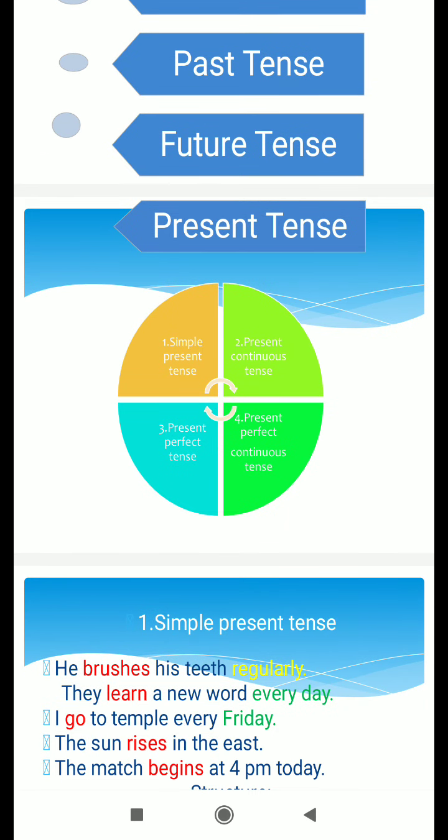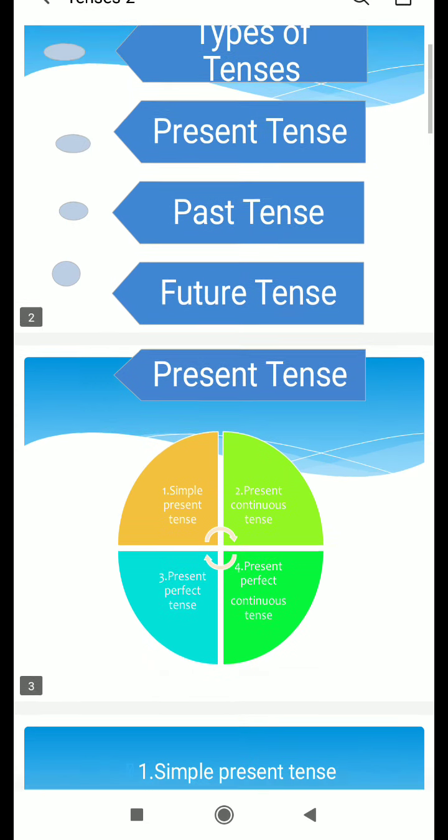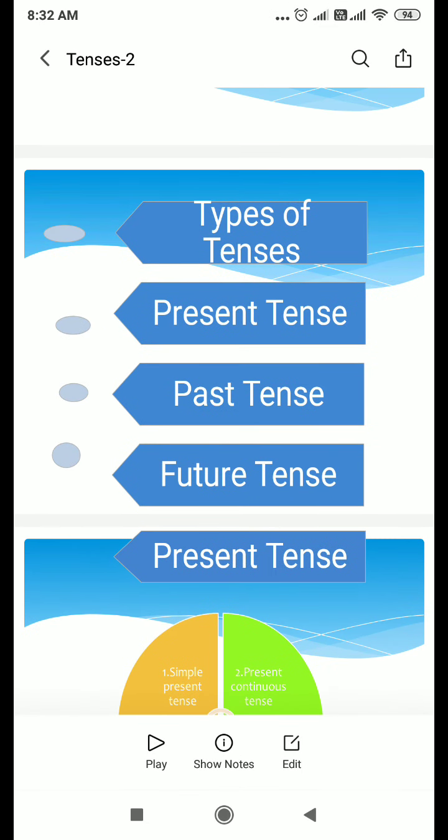So the first tense is present tense, followed by past tense and future tense.